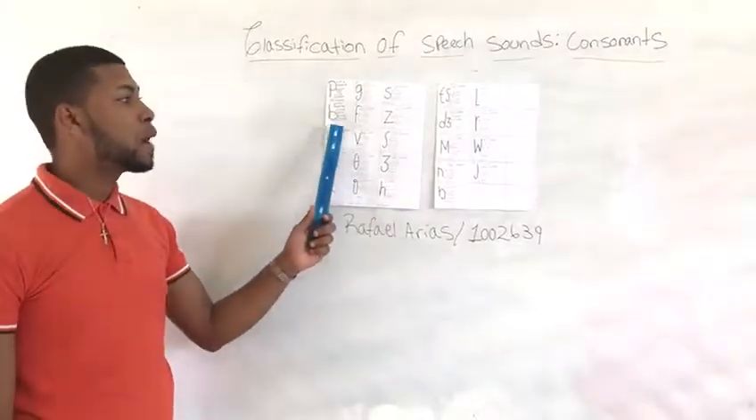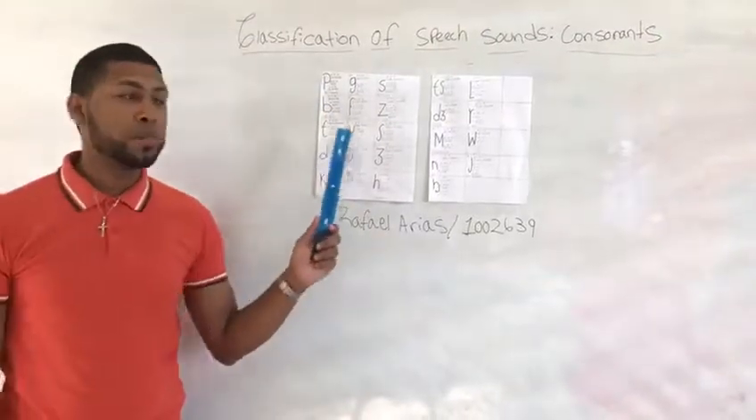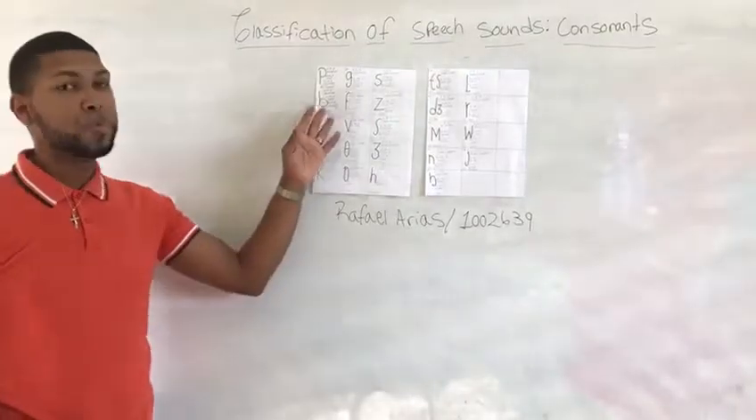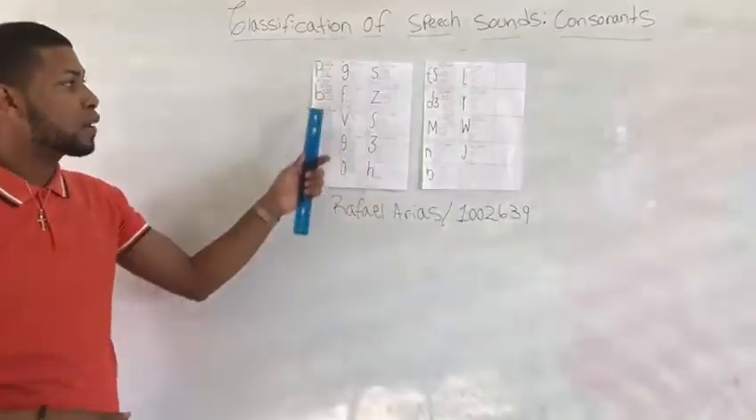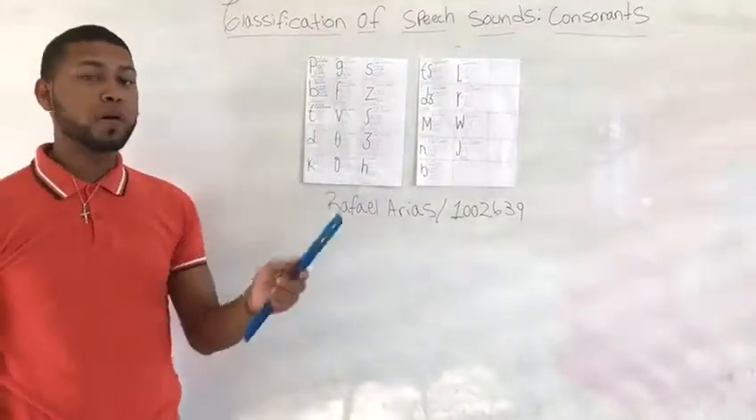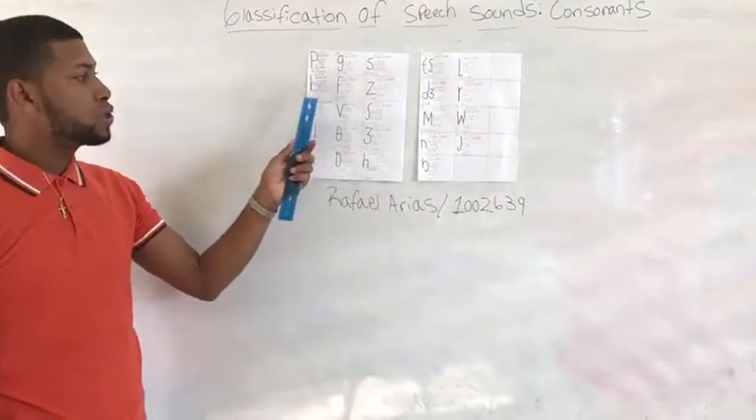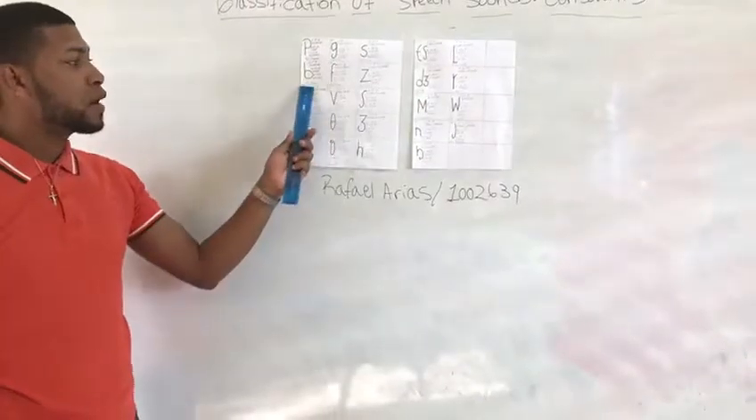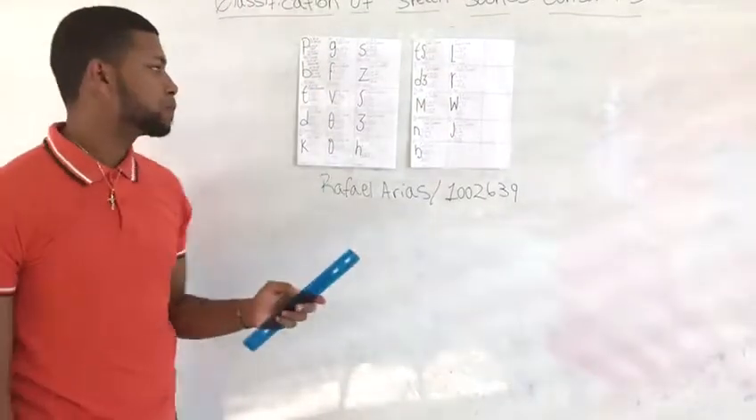The consonant ba, according to the place of articulation, is bilabial, and according to the manner of articulation is stop. According to the voice of articulation is voiced. We have an example and it's a bow.